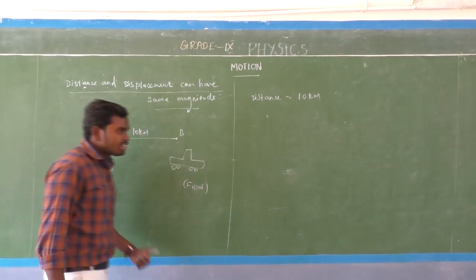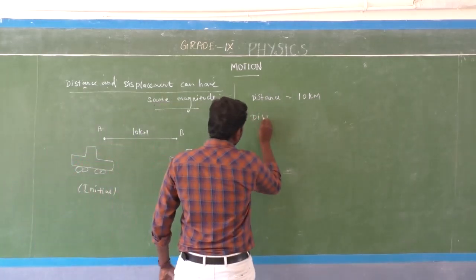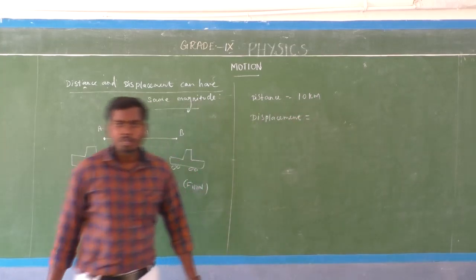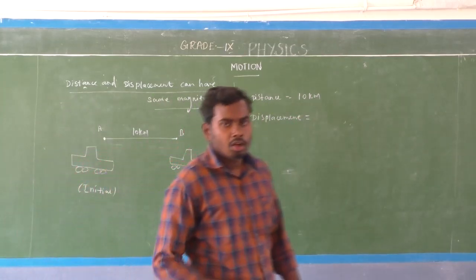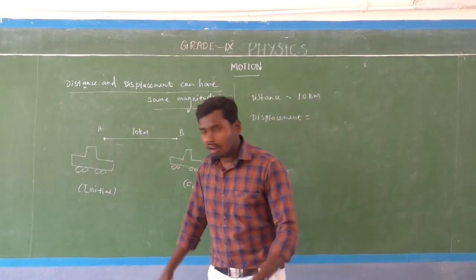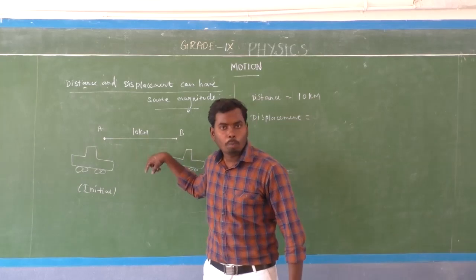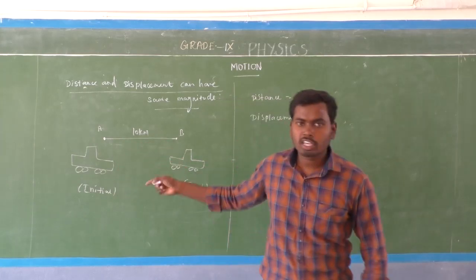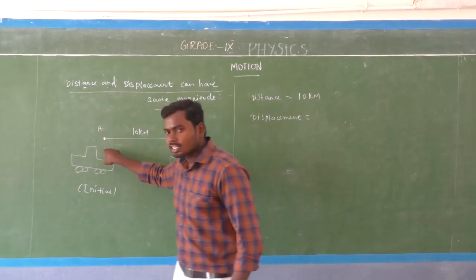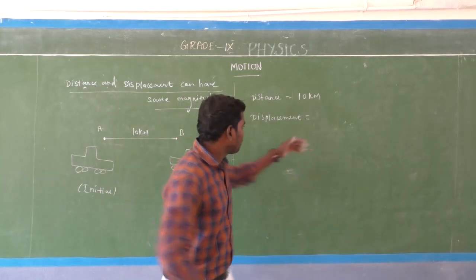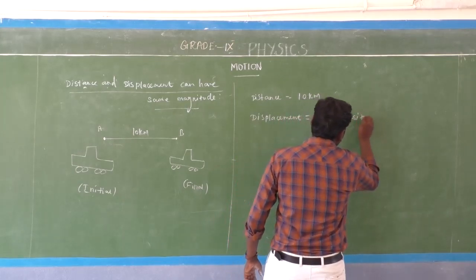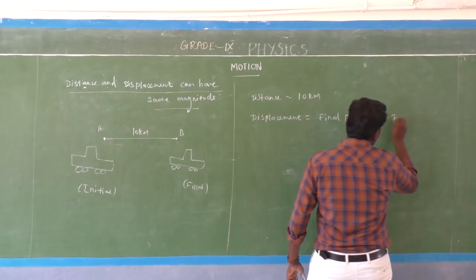So what is displacement? Already we know displacement is final position minus initial position, or the shortest distance between 2 points. Here, which is the final position and which is the initial position? This is the final position and this is the initial position. So displacement is equal to the final position of the body minus the initial position.